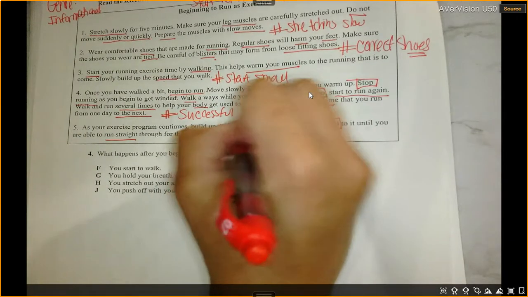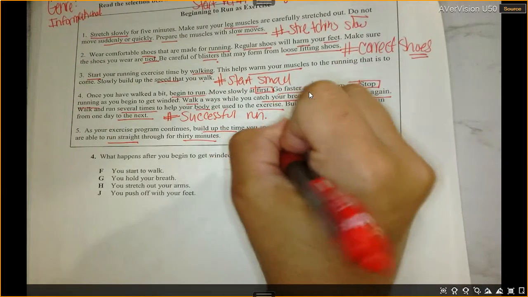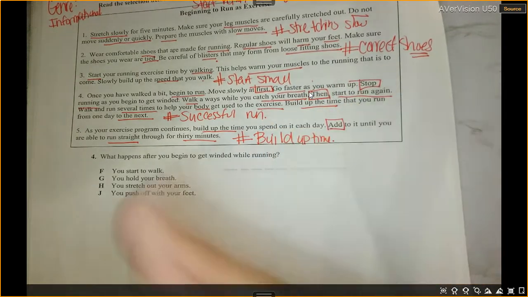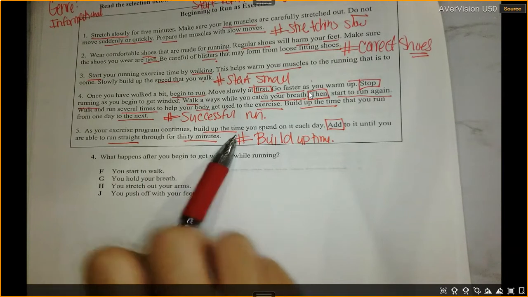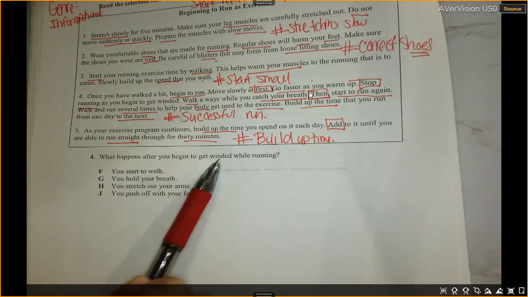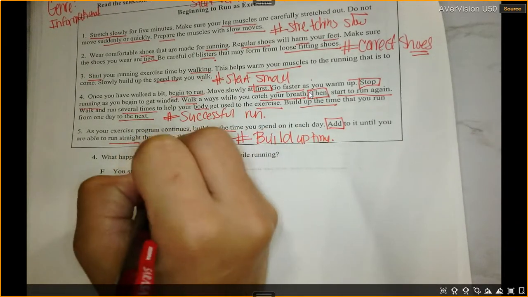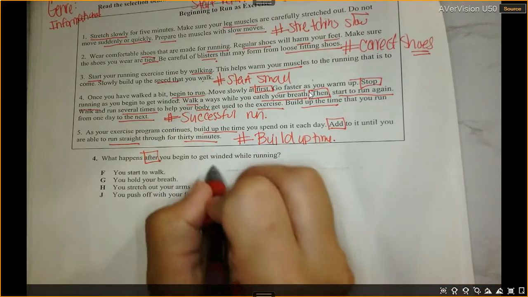So let's do here our hashtag. So hashtag build up time. Because remember, we're going little by little, eventually to end up at 30 minutes. Let's go ahead and start with our question. What happens after you begin to get winded while running? So this one wants to know after you begin to get winded from running.